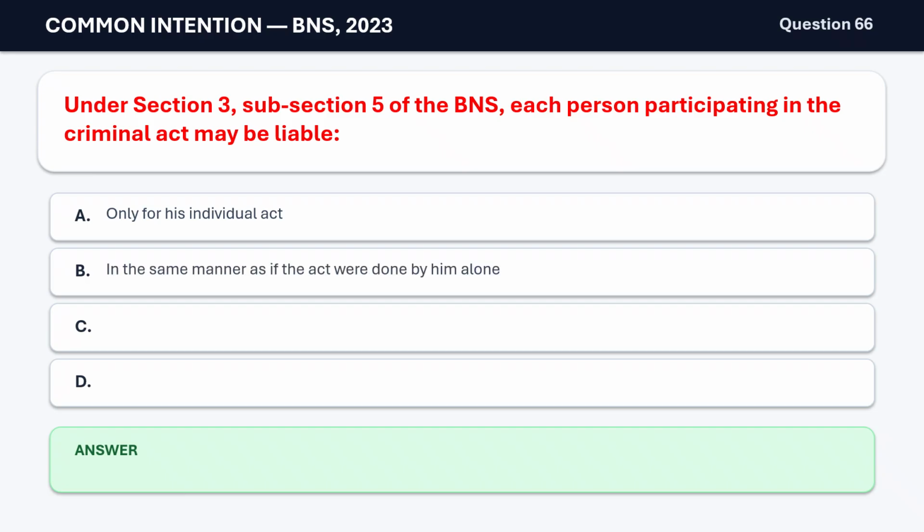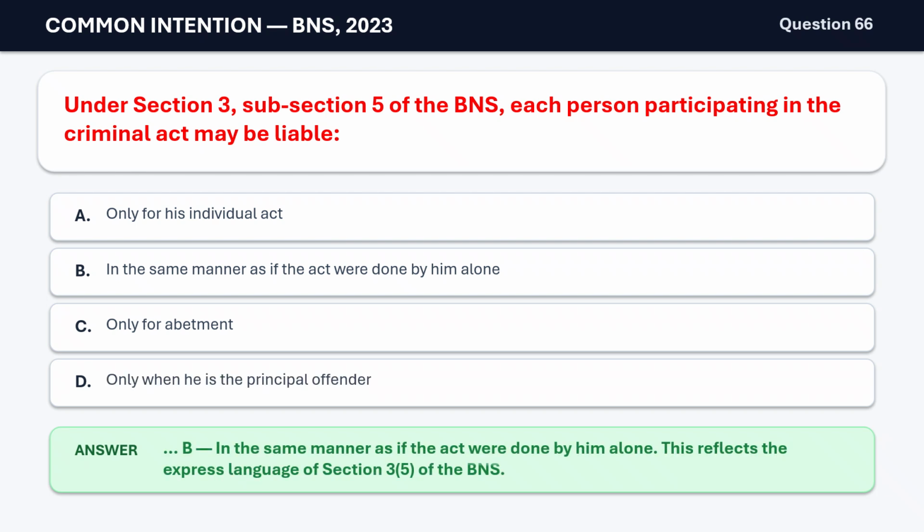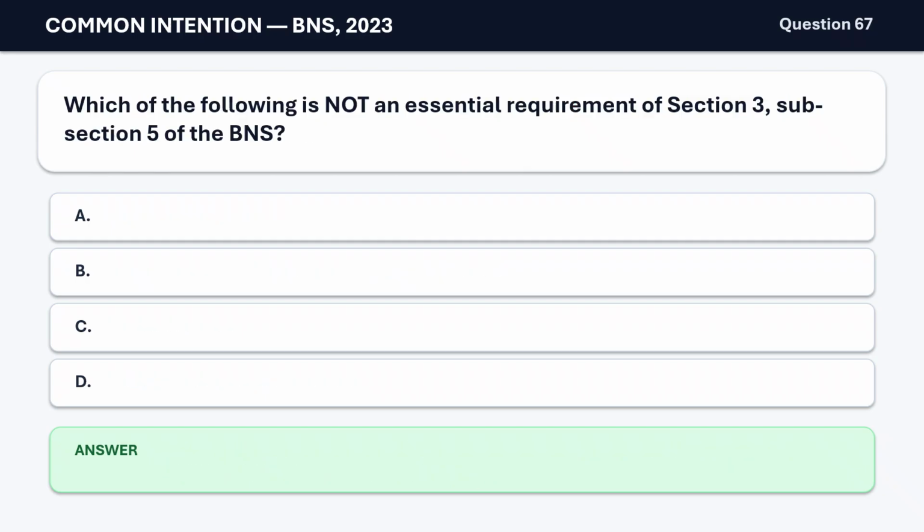Question 66. Under Section 3, subsection 5 of the BNS, each person participating in the criminal act may be liable A. Only for his individual act. B. In the same manner as if the act were done by him alone. C. Only for abetment. D. Only when he is the principal offender. The correct answer is B. In the same manner as if the act were done by him alone. This reflects the express language of Section 3(5) of the BNS.